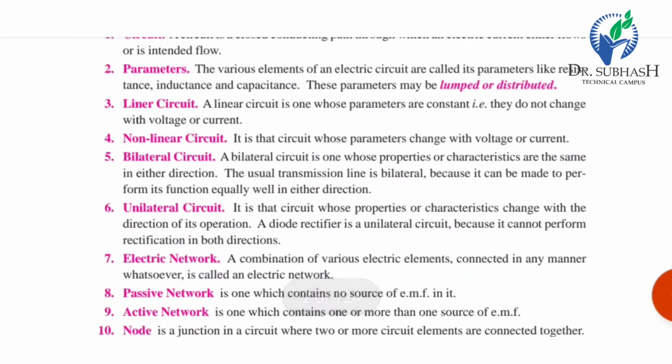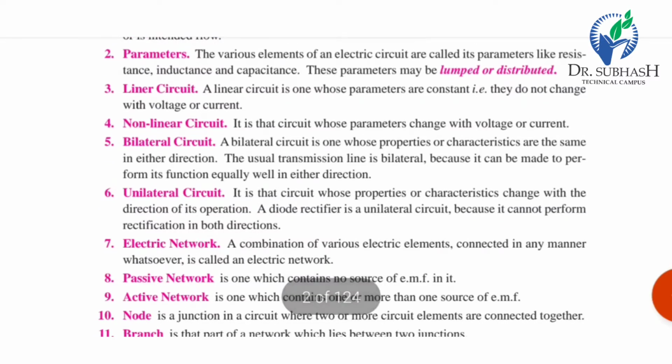So what is a linear circuit? A linear circuit is one whose parameters are constant. They do not change with the voltage or current. A nonlinear circuit is one whose parameters change with voltage or current.